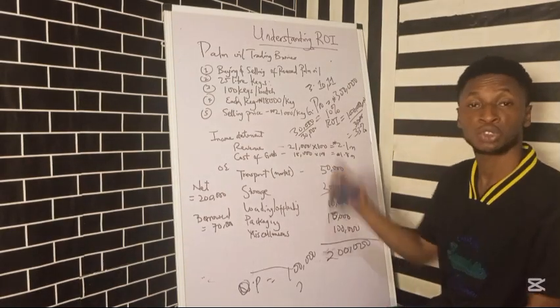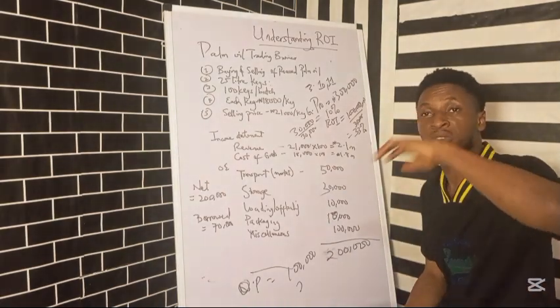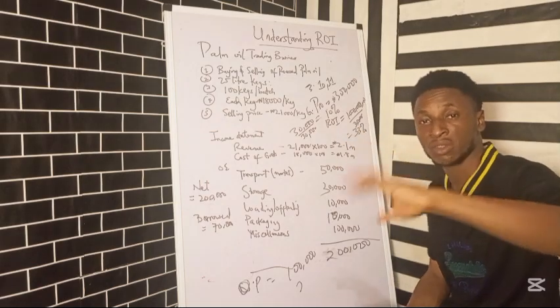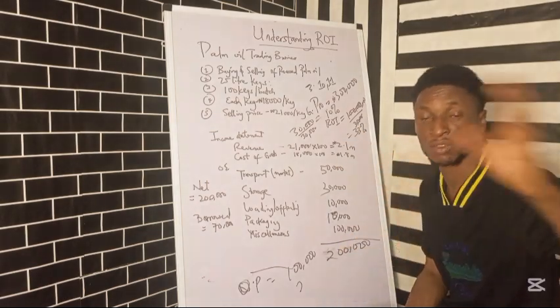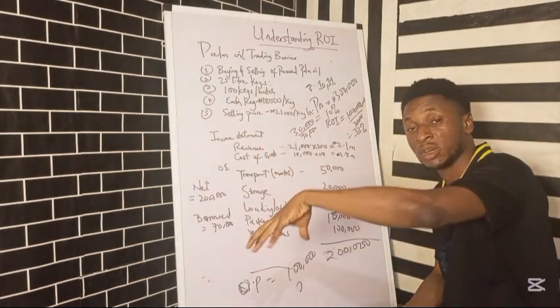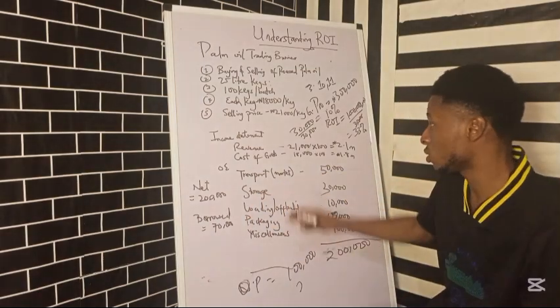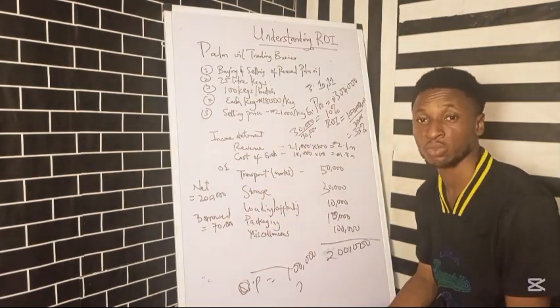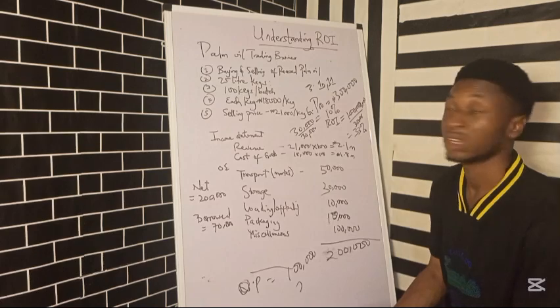So the next thing I'm going to show you is cassava, so that you see all the things involved in getting the cassava, from cassava to the selling of the cassava tubers, and then we're going to see how our return on investment is going to be for that crop.